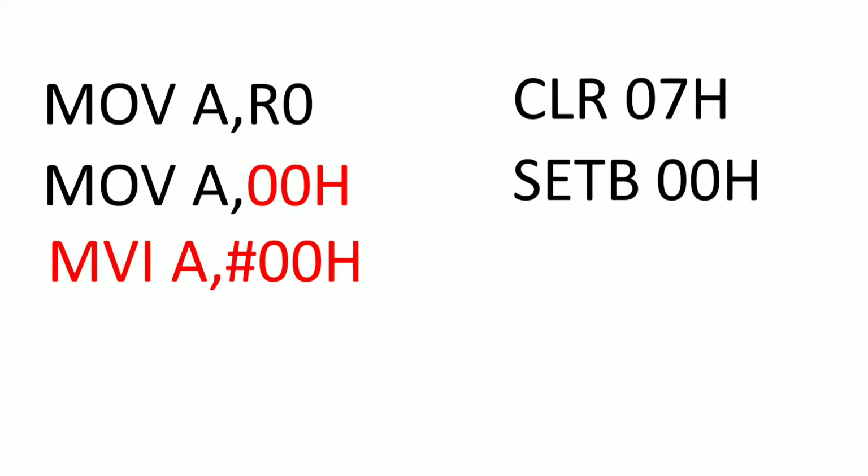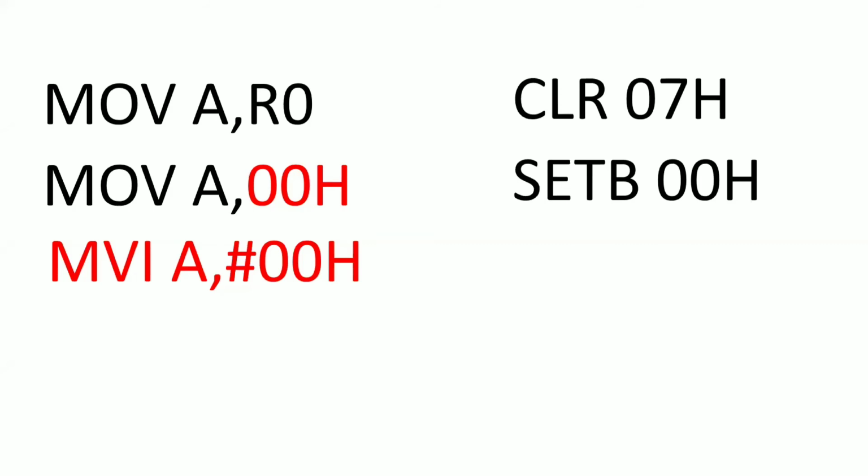Those instructions are called set bit and clear. Set bit means you want to set the information in a particular bit, that means the first bit, that is bit 00. If you want to set it to value 1, we can use the instruction SETB 00h. That means the first location of your bit addressable area, that is 00h, will be set to value 1. Now if you want to store 0, you need to clear that bit. How to clear that bit? We can use the clear instruction, CLR 07h. That means it can access only the bit addressable area itself.